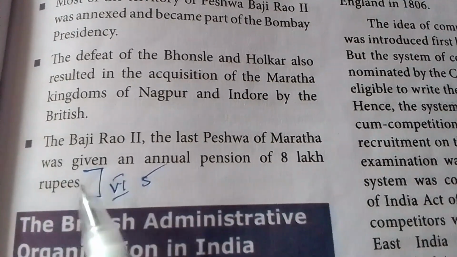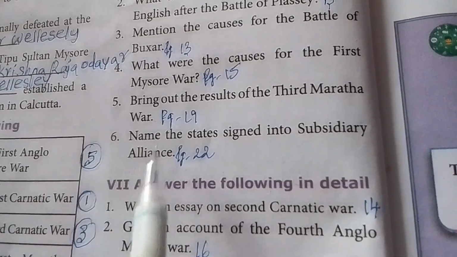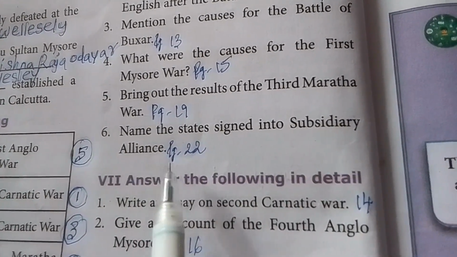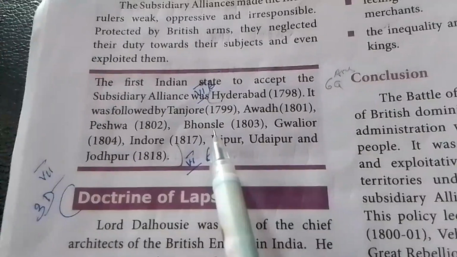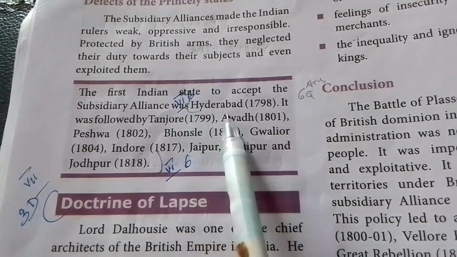Up to this, fifth question answer. Sixth question, name the states signed into subsidiary alliances. Page number 22. In the second line, Hyderabad 1798.